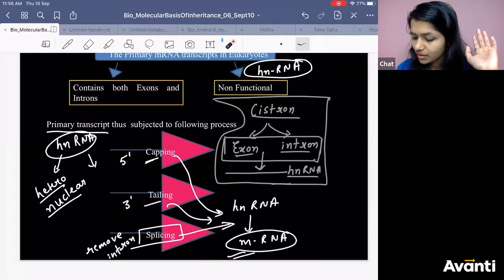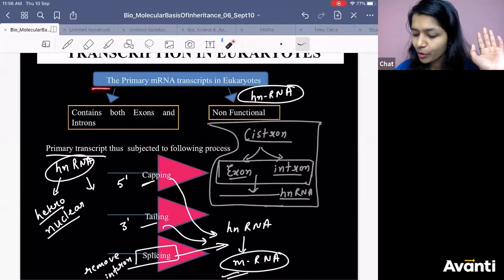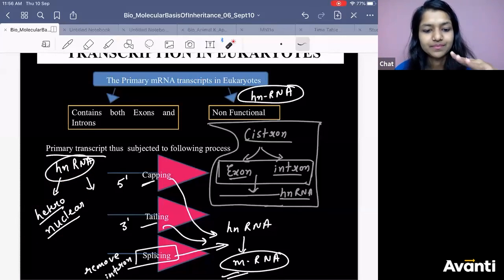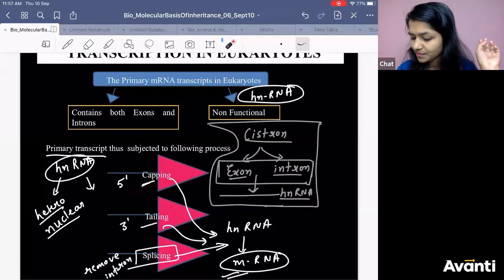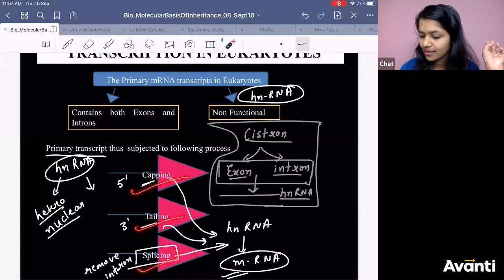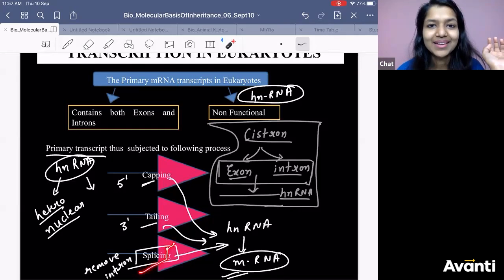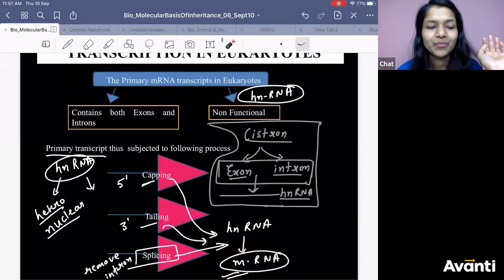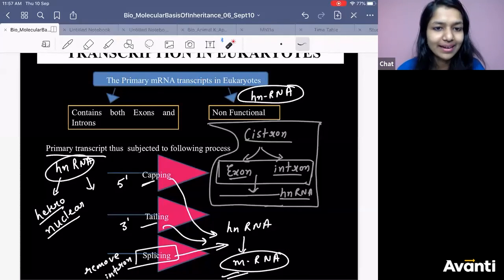So what is the processing? The processing in eukaryote. You got hnRNA, heteronuclear RNA. There are 3 steps in doing the processing. What are they? Capping, tailing, and splicing. If you do these 3, congratulations. From hnRNA, you can get mRNA.